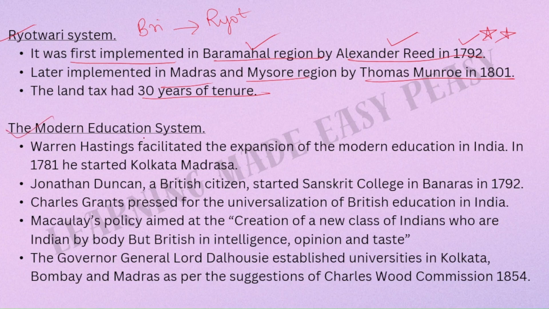The modern education system. Warren Hastings facilitated the expansion of the modern education in India. In 1781, he started Kolkata Madrasa. This is important. Jonathan Duncan, a British citizen, started Sanskrit College in Banaras in 1792. This is also important. Charles Grants pressed for the universalization of the British education in India.